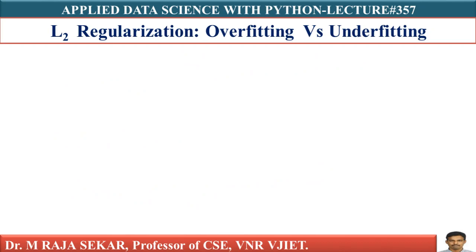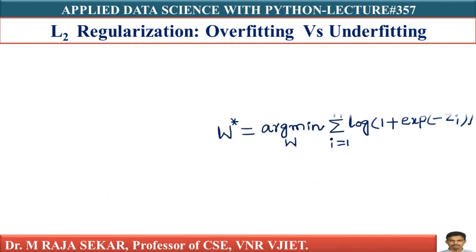Now let's look at this term in more detail. Which term? Log of 1 plus exp of minus zi. Strictly speaking, we will try to understand the exp of minus zi term first. If you notice, there is an interesting thing here. Let's plot exp of minus zi.